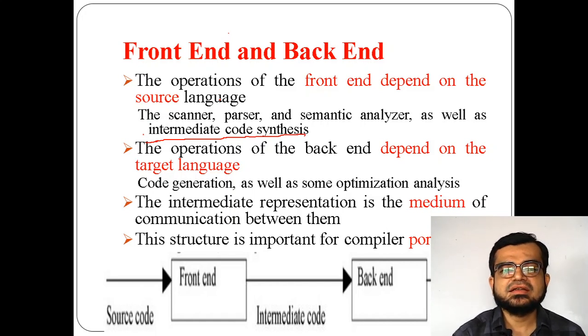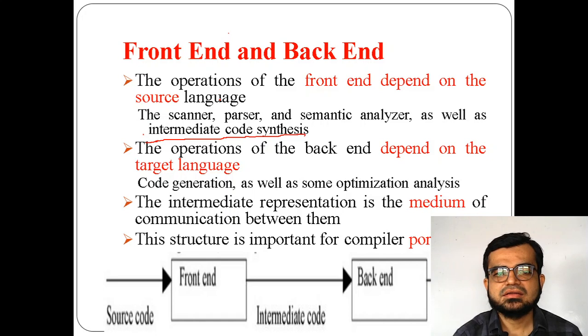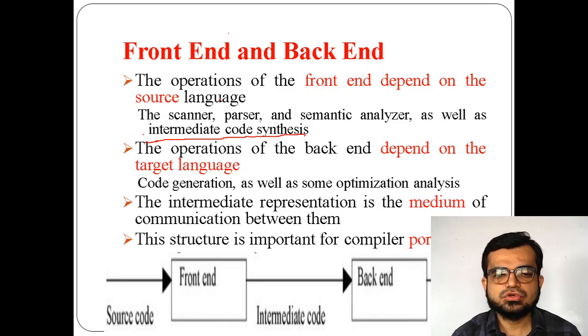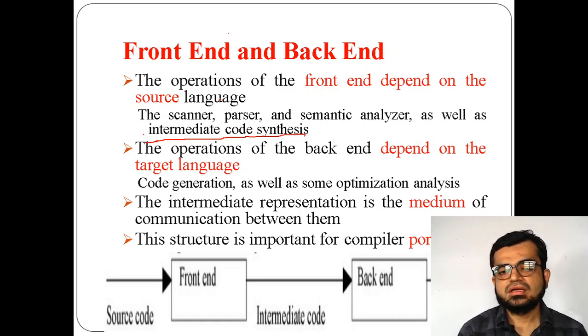Intermediate code is not the final code, right? Anyhow, it is one type of code generated from the source code, and it acts as a bridge between your source code and your object code, I mean your target code. So that's why it comes under your front end. The operations in the back end depend on the target language, on which language you want to generate. Based on that, the back end works. So code generation or any type of optimization performed on the code generation will come under your back end.